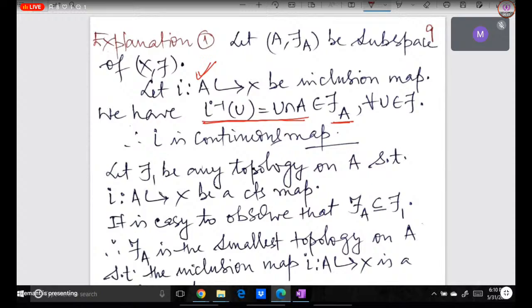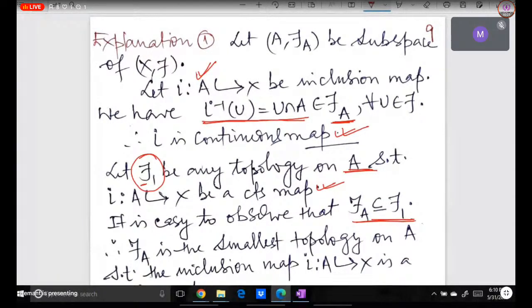Now my claim is that this tau A is the smallest topology such that this inclusion map is continuous. Suppose it is not like that. Let us take tau 1: is there another topology on A for which this inclusion map is continuous? Here, i from A to X is continuous, where A is equipped with some other topology different from the subspace topology, and we name that topology tau 1. Now since this inclusion map is continuous, are you convinced that tau A is contained in tau 1?